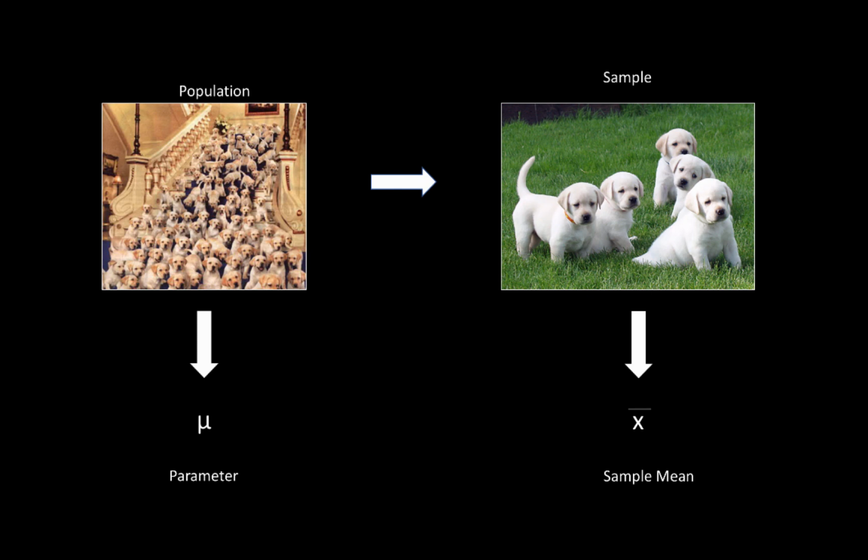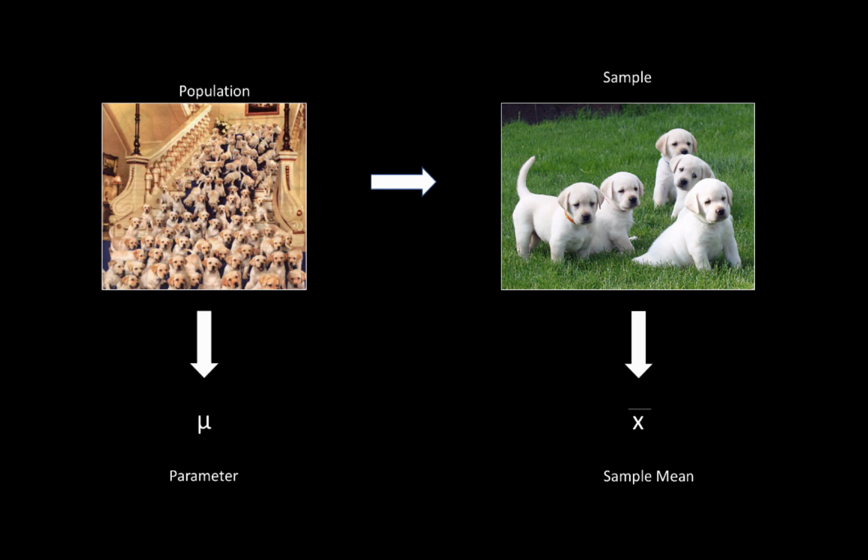That size, the true average size of all 8-week-old puppies, is going to be our parameter, and that's true for the population as a whole. It's basically a thing that can't be measured because you can't get every puppy. There's new puppies being born all the time. So there is some theoretical average, but you can't really compute what that is.